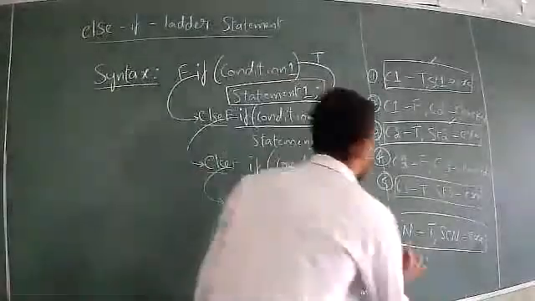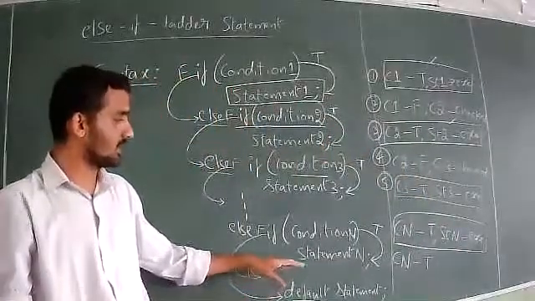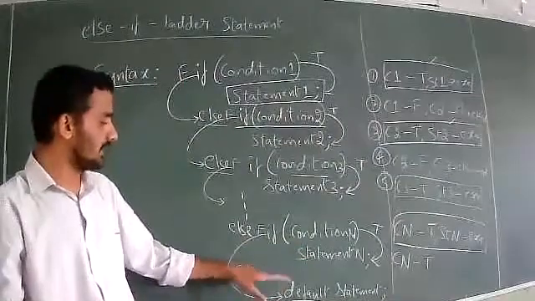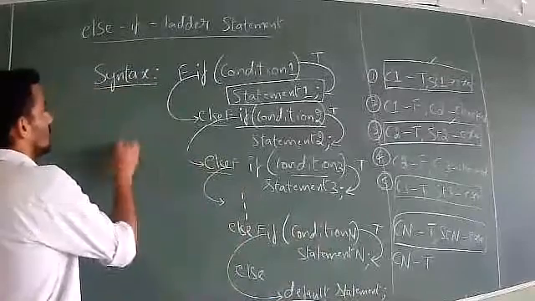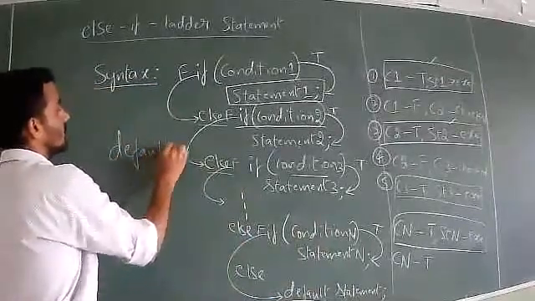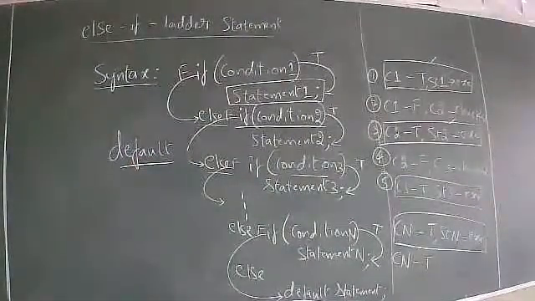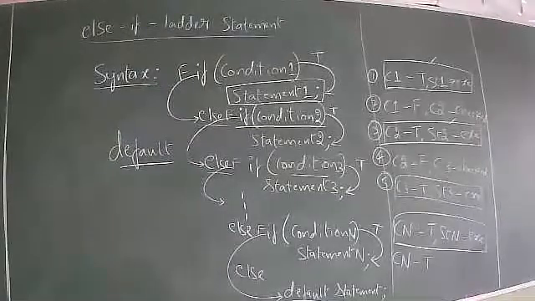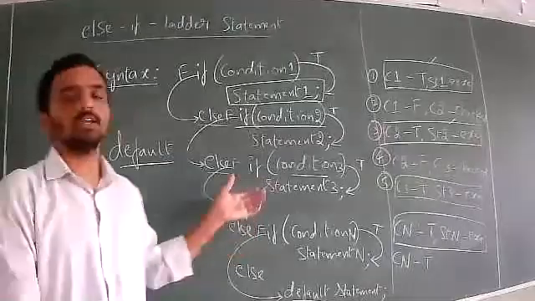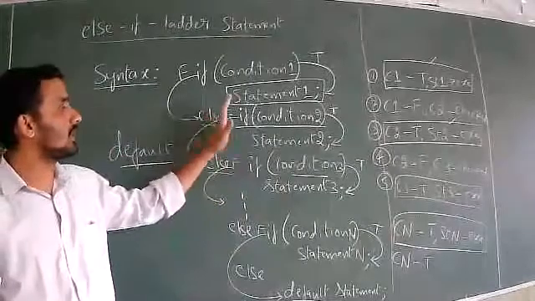If Cn is false, if condition n is false, there is no condition like condition n plus 1. It is the else, the last statement that will be executed. That is the default statement. So here I will write: the default statement will be executed when all the conditions are false. When we look at the example, I will show you practically. Don't worry. The default statement will be executed only when all the above conditions are false.